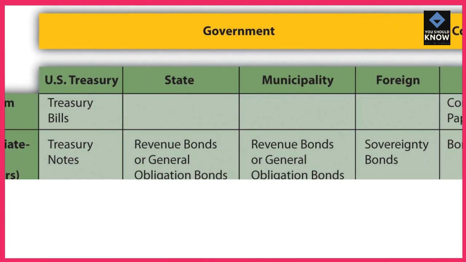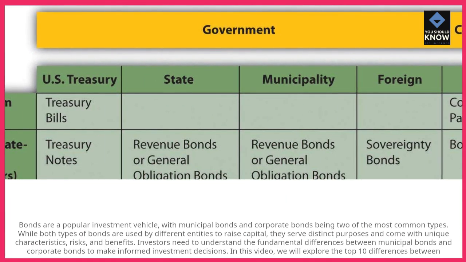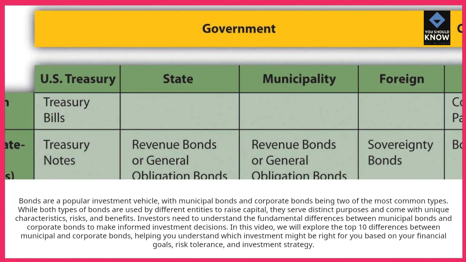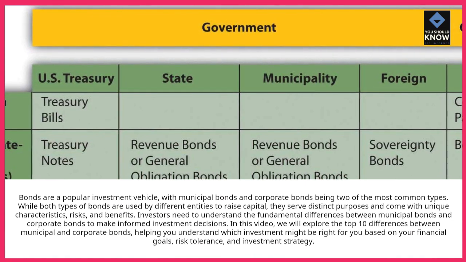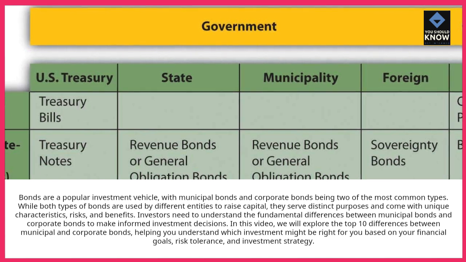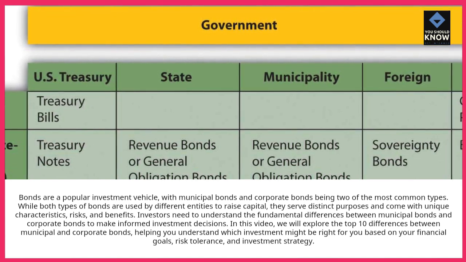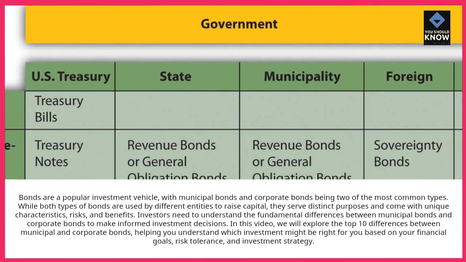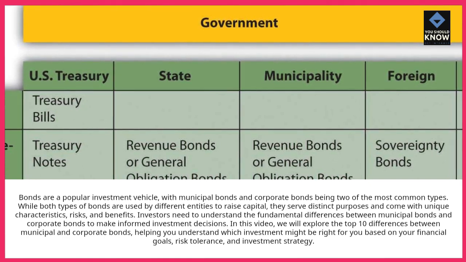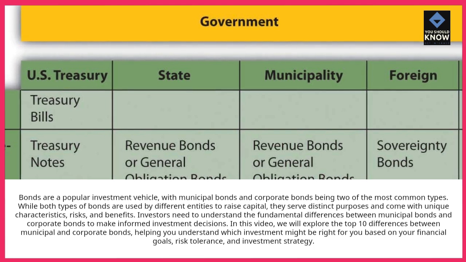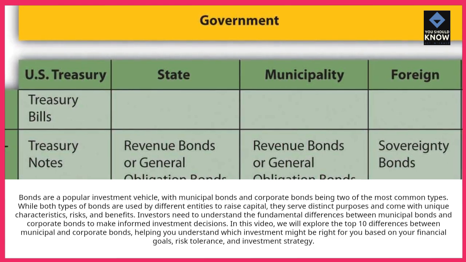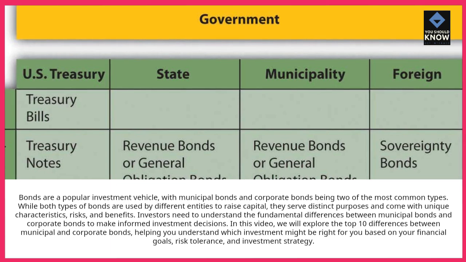Bonds are a popular investment vehicle, with municipal bonds and corporate bonds being two of the most common types. While both types of bonds are used by different entities to raise capital, they serve distinct purposes and come with unique characteristics, risks, and benefits. Investors need to understand the fundamental differences between municipal bonds and corporate bonds to make informed investment decisions.